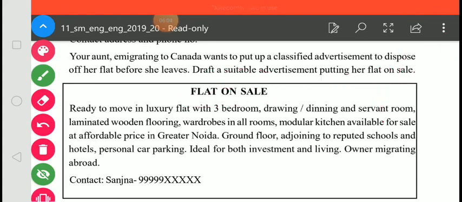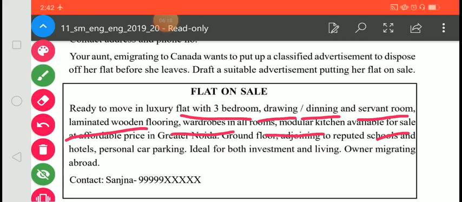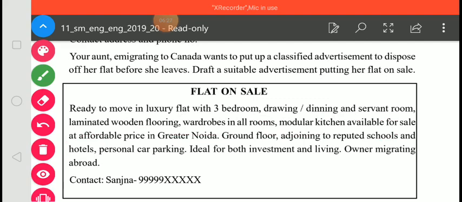Ready to move in luxury flat with 3 bedrooms, drawing, dining and servant room, laminated wooden flooring, wardrobes in all rooms, modular kitchen available for sale. So here you have mentioned all the specifications of your flat.